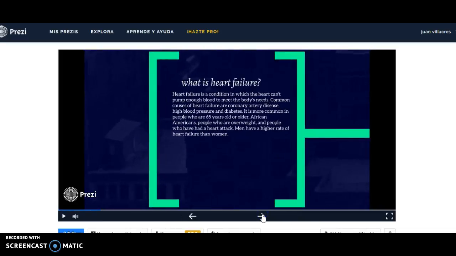What is heart failure? Heart failure is a condition in which the heart cannot pump enough blood to meet the body's needs. Common causes of heart failure are coronary artery disease, high blood pressure, and diabetes. It is more common in people who are 65 years old or older, African American, people who are overweight, and people who have had a heart attack. Men have a higher rate of heart failure than women.